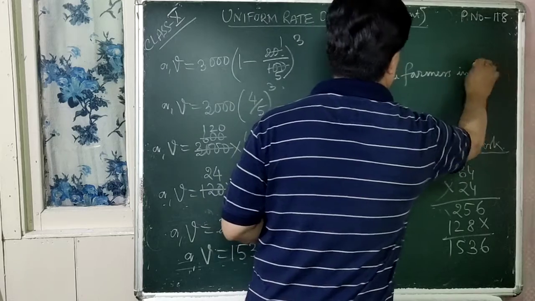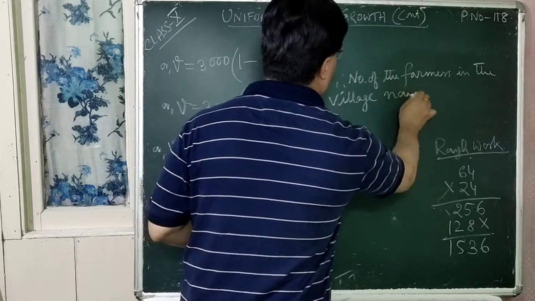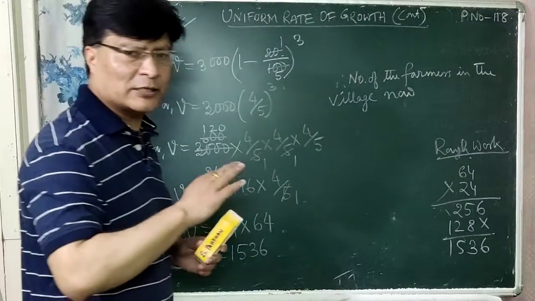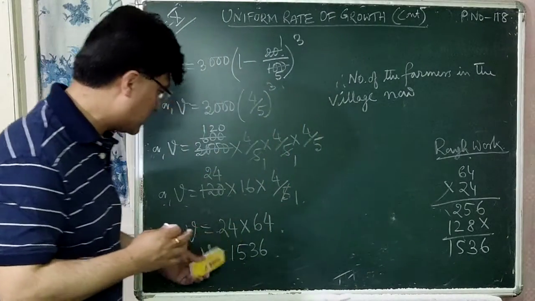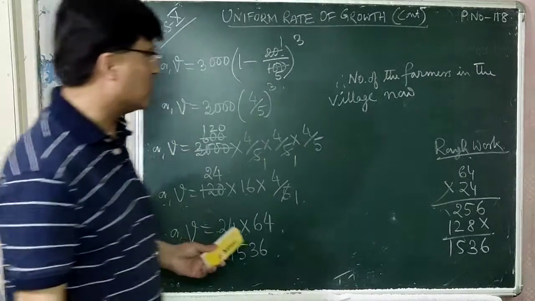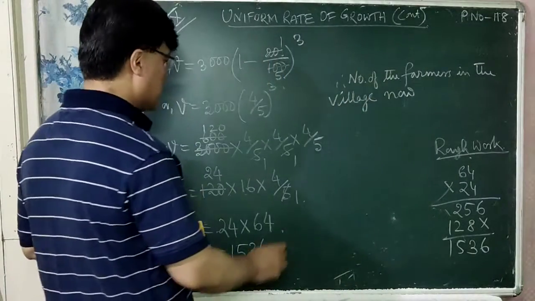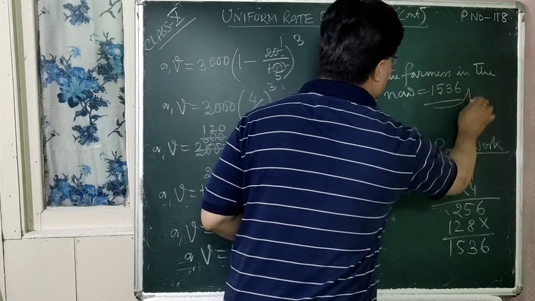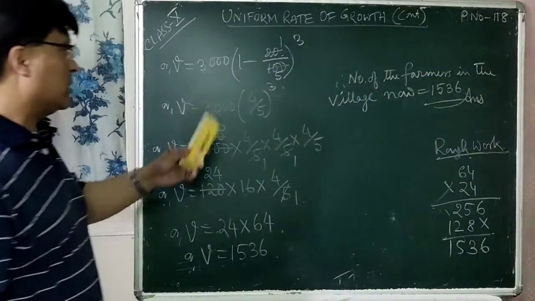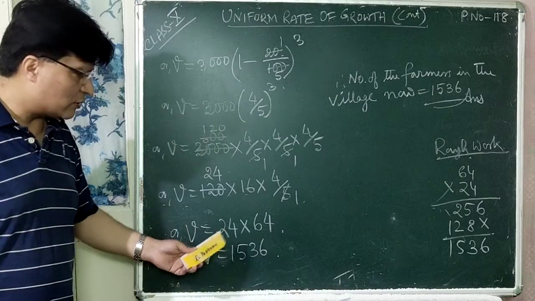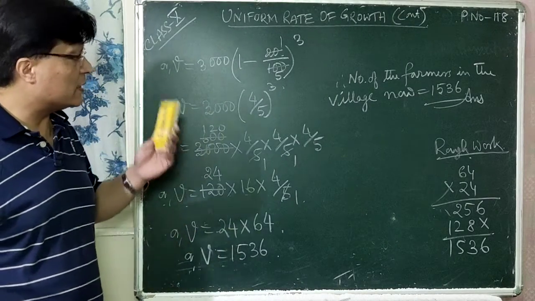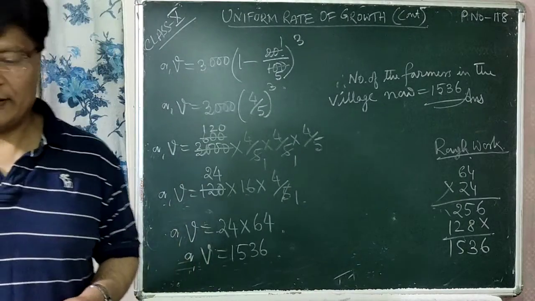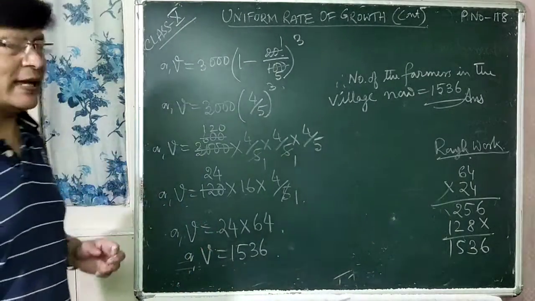V is equal to 1536. This answer is the number of farmers in the village now, which is equal to 1536. So this is your answer.